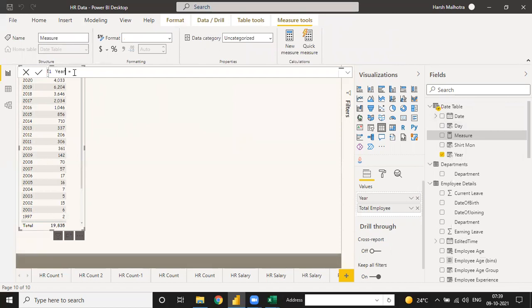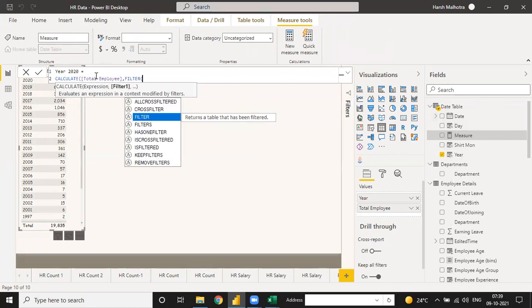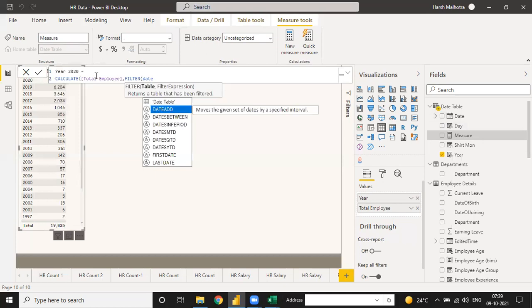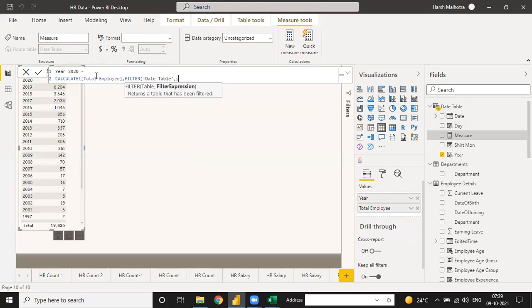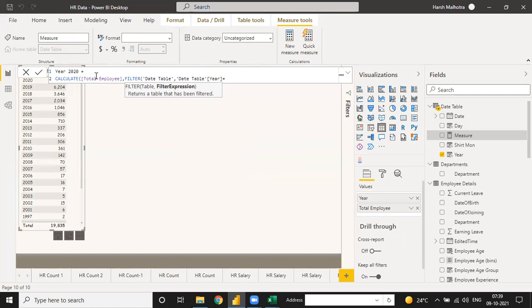See, the value is 4033. It will give you the complete value for total employee. Filter date table, here year is equal to 2020.